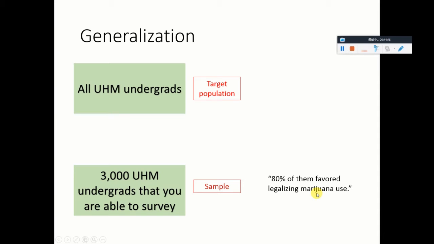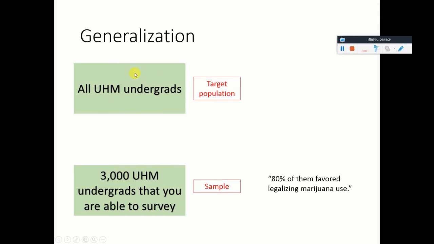But now, pay attention. Your goal is not to study how many students out of 3,000 favored this particular issue. Your goal is to study how many UHM students favored this issue. And there's a critical difference here, right?